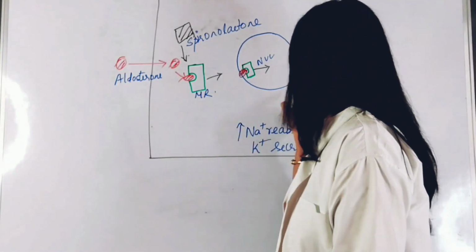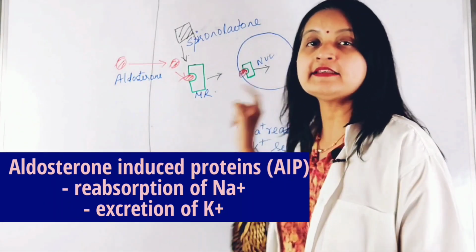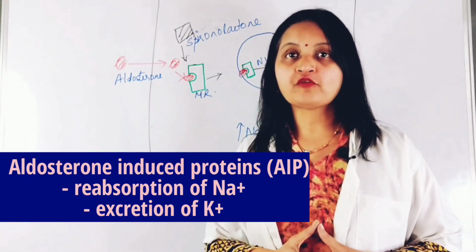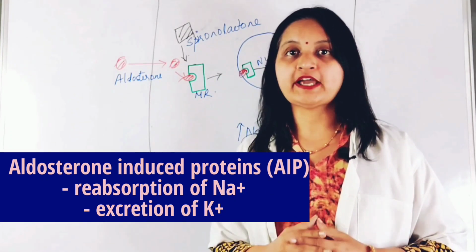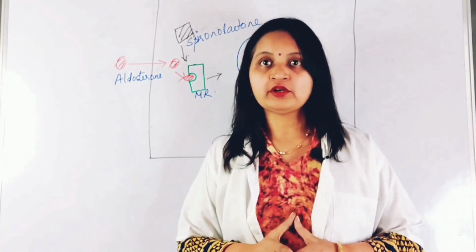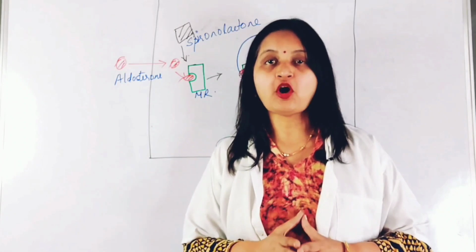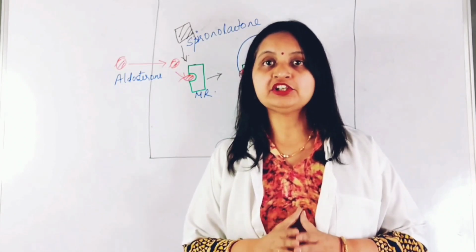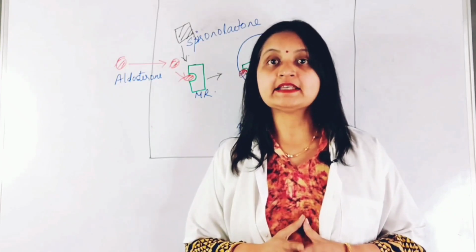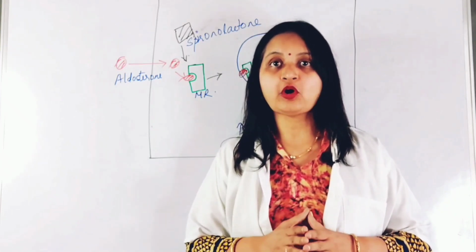So aldosterone-induced proteins are synthesized, and these are responsible for reabsorption of sodium and excretion of potassium. So aldosterone causes absorption of sodium and excretion of potassium at the distal tubule and the collecting duct. Spironolactone acts as an aldosterone receptor antagonist.